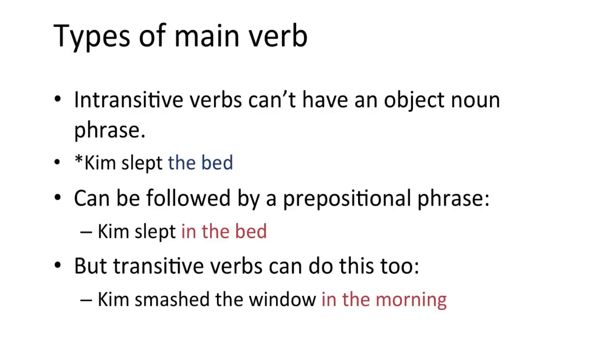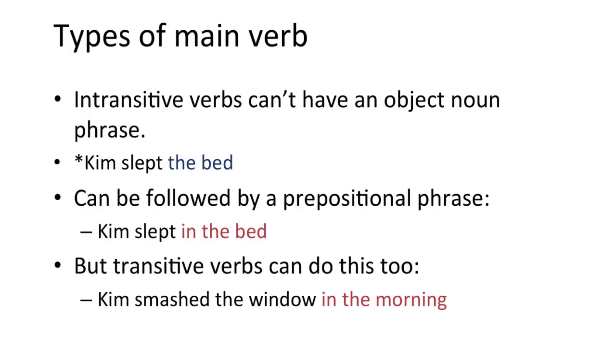We can see that the difference between a transitive and an intransitive verb is that the intransitive verb can't have an object noun phrase. We can't say, Kim slept the bed. We could say, Kim slept in the bed, but in the bed is not a noun phrase. It's a prepositional phrase. And it's also optional. It doesn't have to be there.